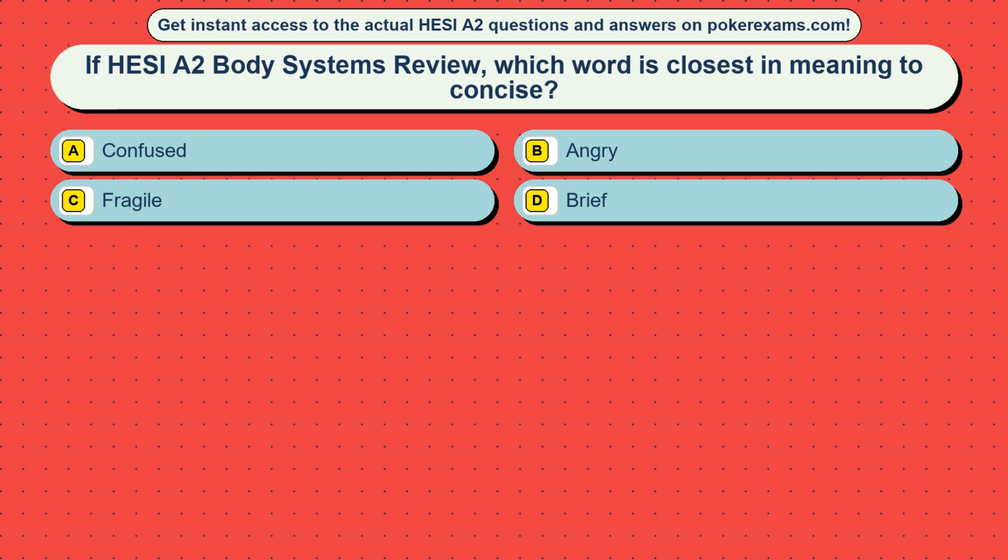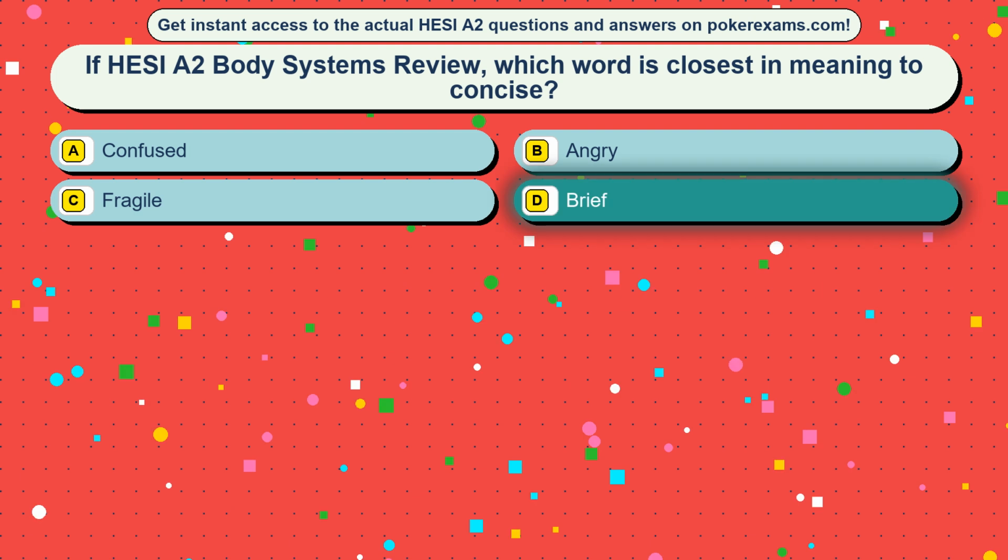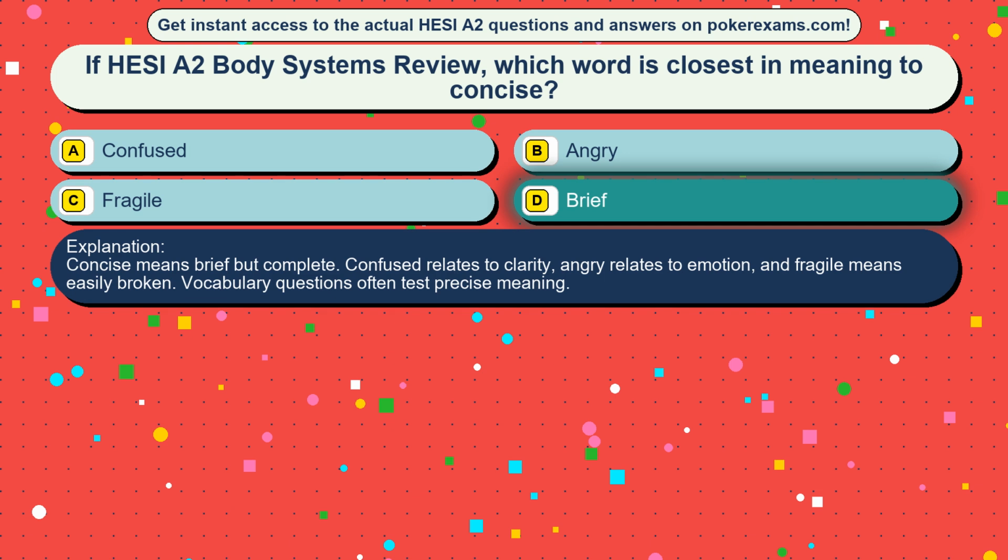Question 50. If HESI A2 Body Systems review, which word is closest in meaning to concise? Option A, confused. Option B, angry. Option C, fragile. Option D, brief. The correct answer is option D, brief. Concise means brief but complete. Confused relates to clarity, angry relates to emotion, and fragile means easily broken. Vocabulary questions often test precise meaning.